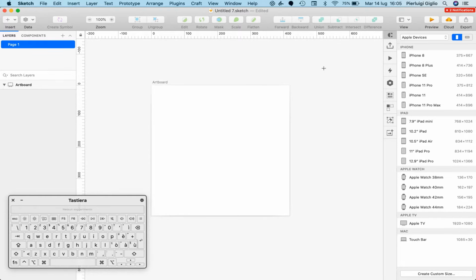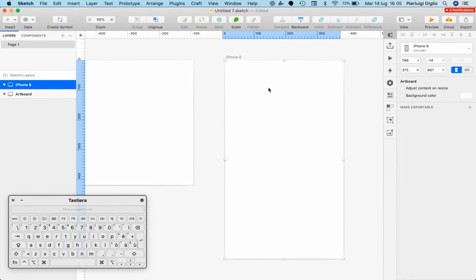However, we have some really cool features in Sketch, which is basically we can decide a preset device size from the menu on the right. So as you can see, as I selected the artboard tool, I have options to use some presets of Apple devices, and I can choose, for example, an iPhone 8.